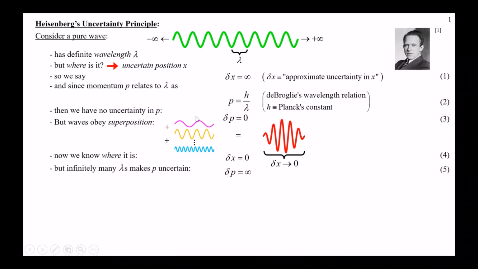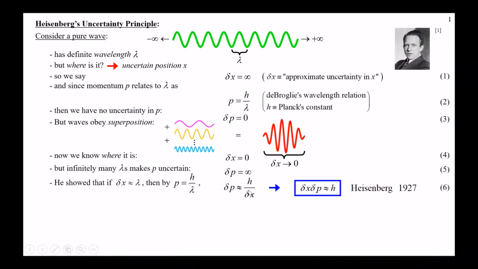And unfortunately then, because that takes an infinite number of frequencies, each with their own wavelength, so each has their own momentum, then that means our uncertainty in the momentum will be infinite when we have this particle-like situation here. So what he showed is that if our uncertainty in the position is approximately the wavelength, then because of de Broglie's relationship, we can put the uncertainty in p there and the uncertainty in position there because we're relating it to the wavelength. And then we can multiply both sides by that uncertainty in position, delta x, and we get the product of their uncertainties is approximately h, that Planck's constant.